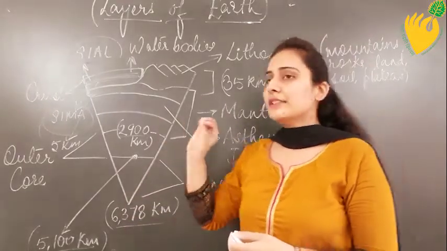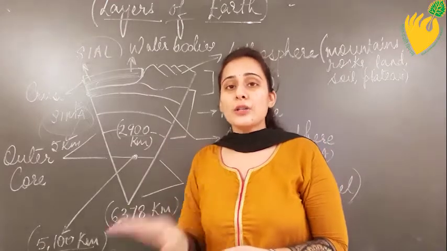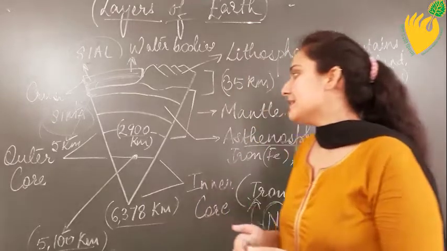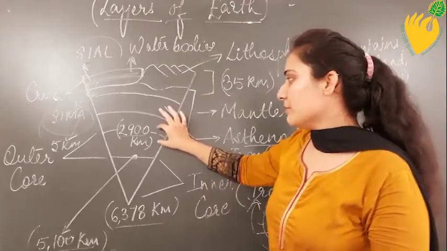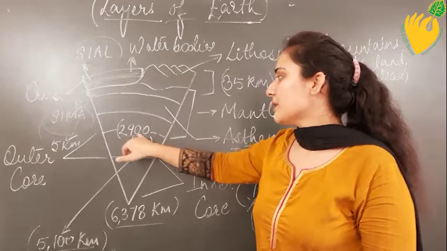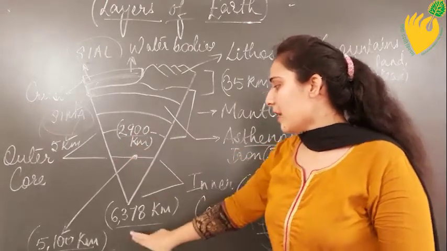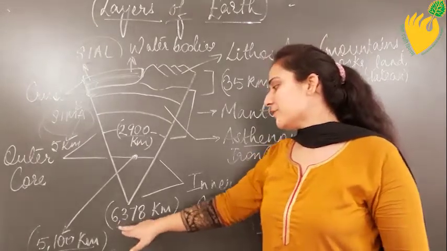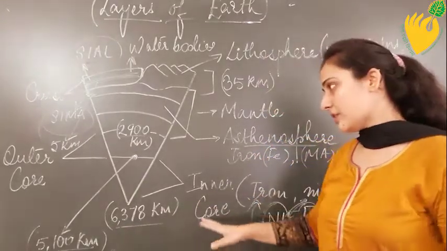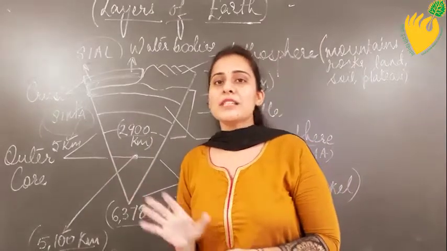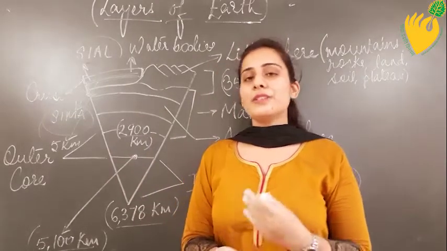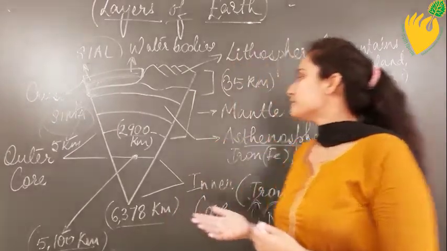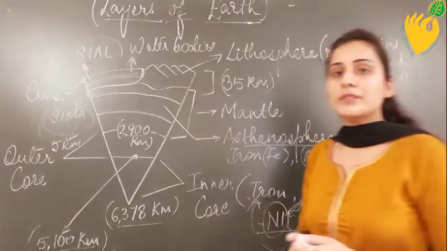Now, core is the innermost layer of the earth, which is the hottest layer, and it is nearly impossible to reach that layer. It extends from the boundary of the mantle, that is, it starts from 2900 kilometers and extends up till a maximum, which is calculated approximately at 6378 kilometers. This layer is highly rich in metallic minerals like iron and nickel. Therefore, this layer is also known as the layer which is rich in NiFe. So, this was all about the layers of the earth.